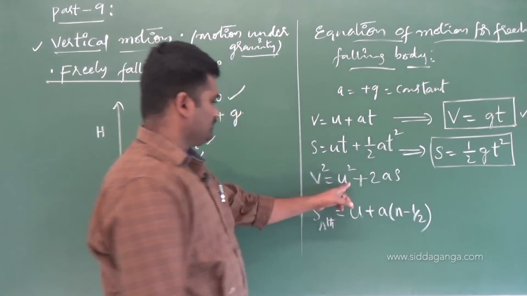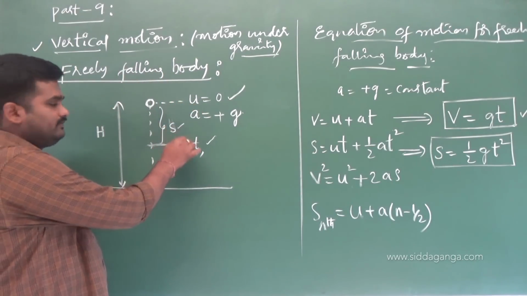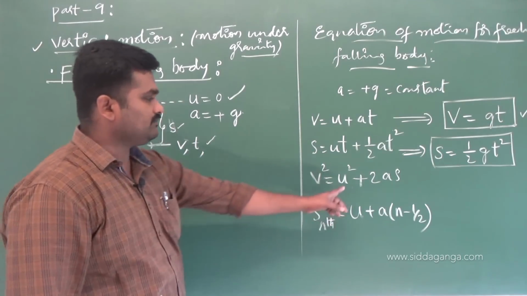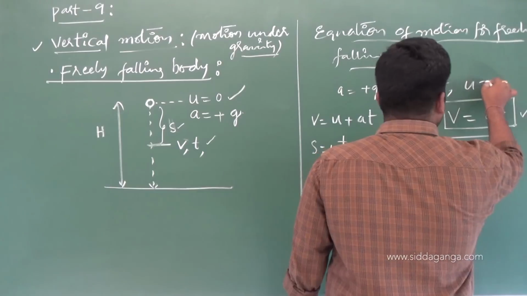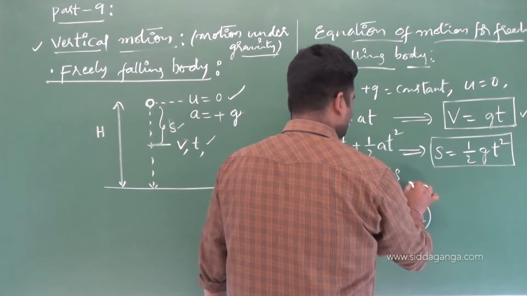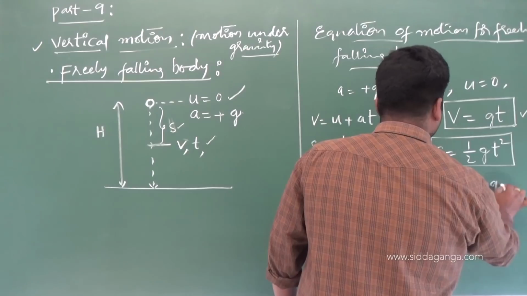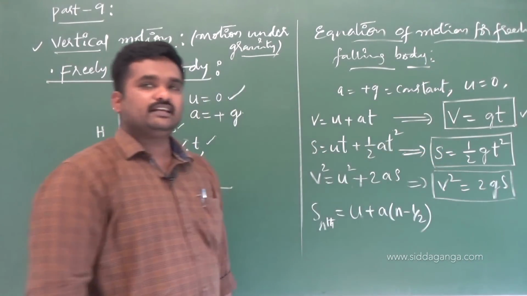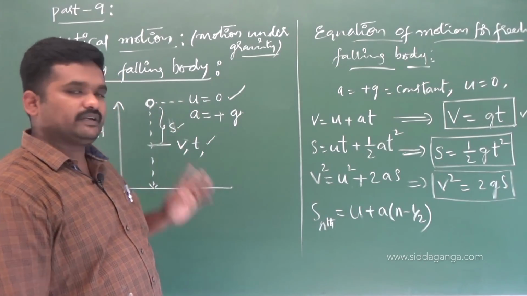Similarly, v square equals, I need to write this v in terms of s, instead of t. Initial velocity is how much? 0. Here a equals g is constant and u is 0. So what is the equation corresponding to this now? v square equals 2 into g into s. This is the equation relating displacement and velocity after traveling the displacement of s.